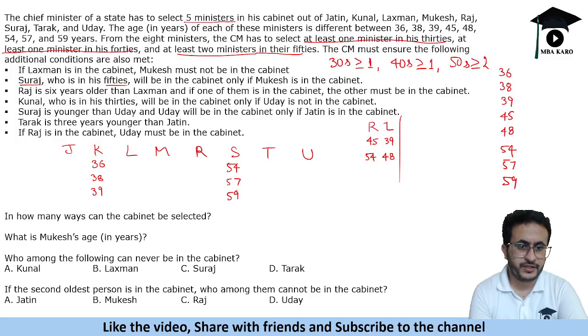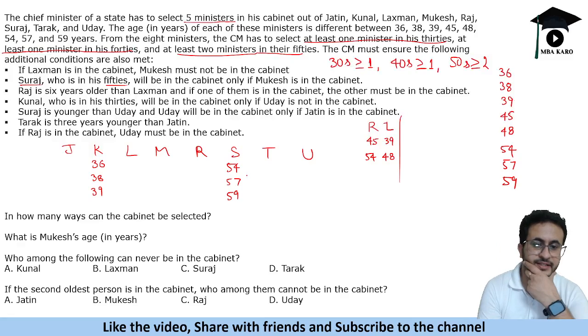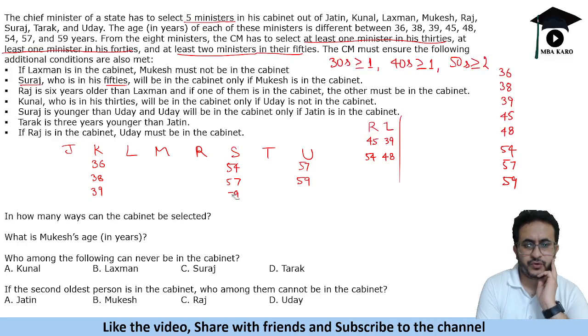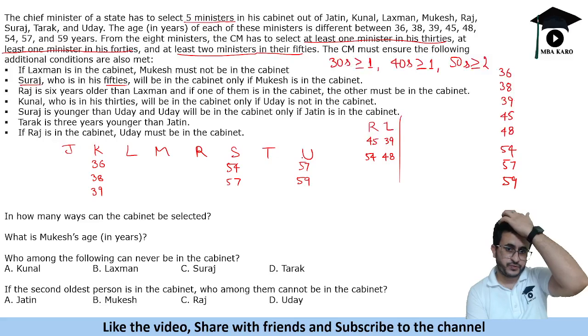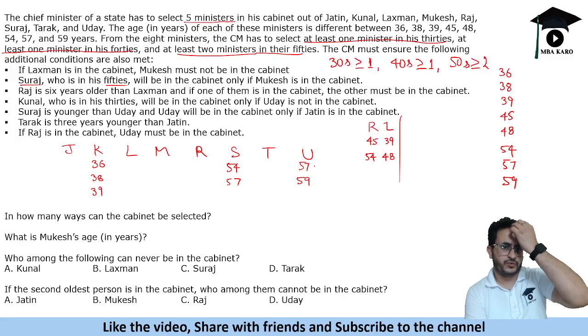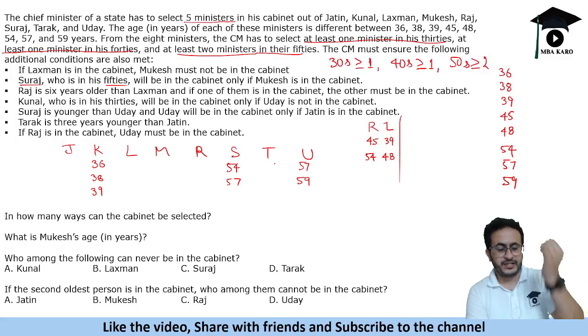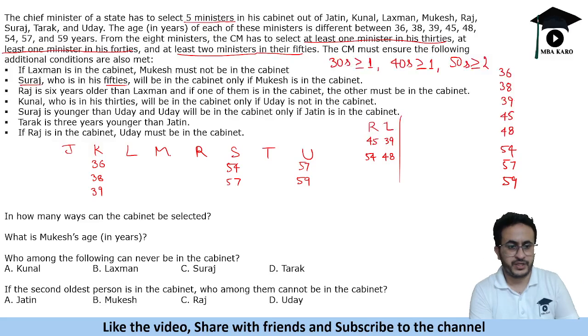Suraj is younger than Uday. So if Suraj is 54, then Uday can be 57 or 59. And if Suraj is 57, then Uday can be 59. So Suraj cannot be 59. So these are the possible ages of Suraj and Uday.